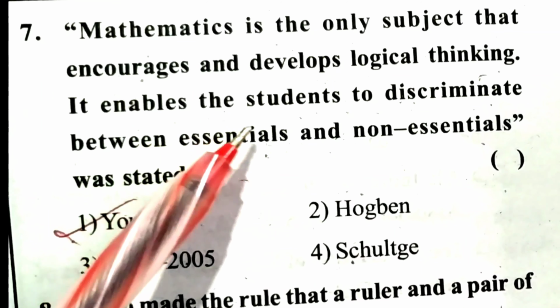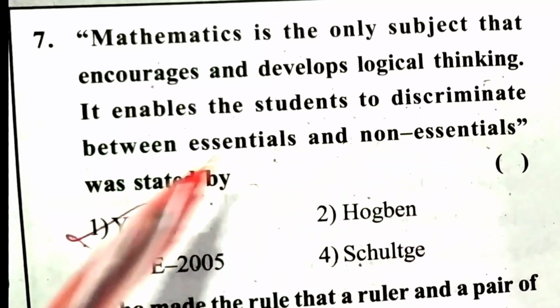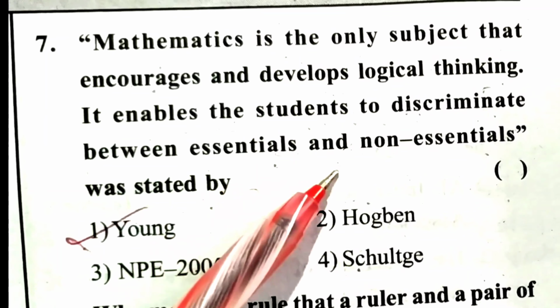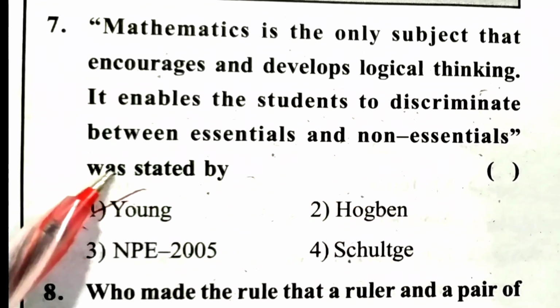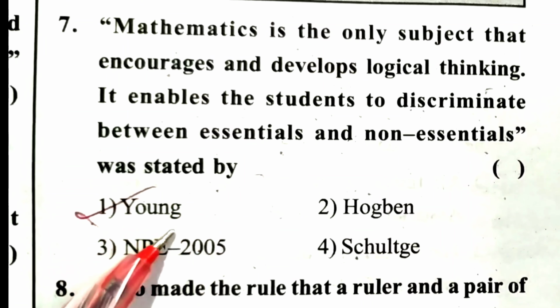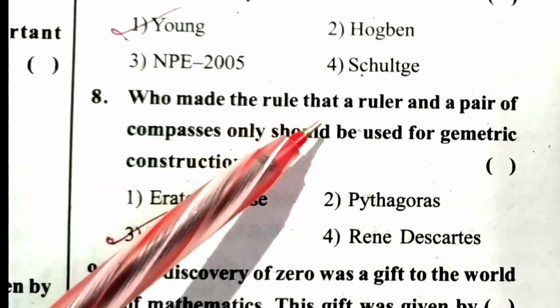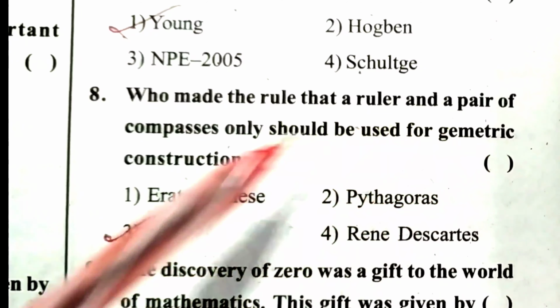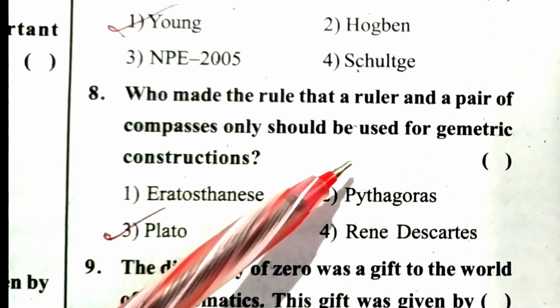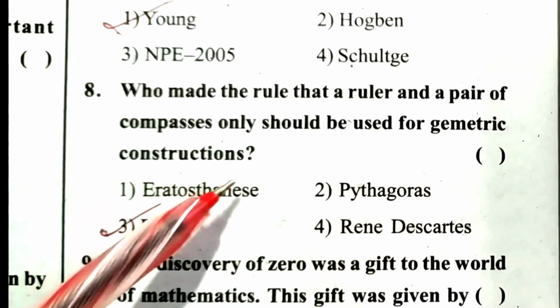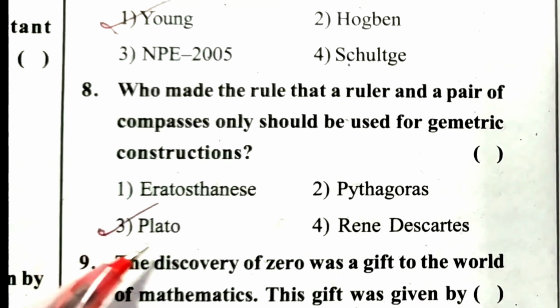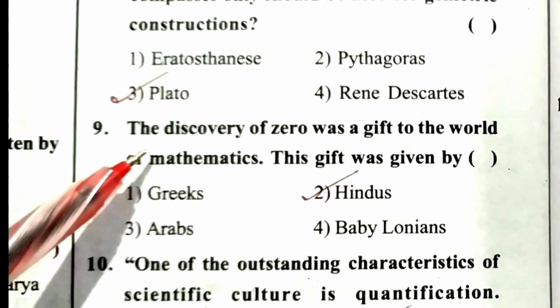It enables students to discriminate between essentials and non-essentials, was stated by Young. Next question. Who made the rule that only a ruler and pair of compasses should be used for geometric constructions? Answer: Plato.